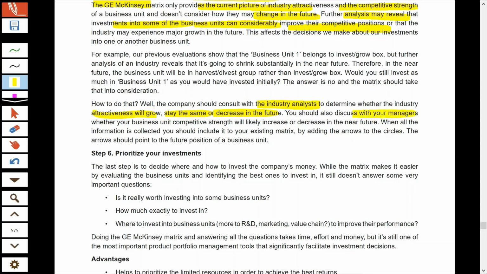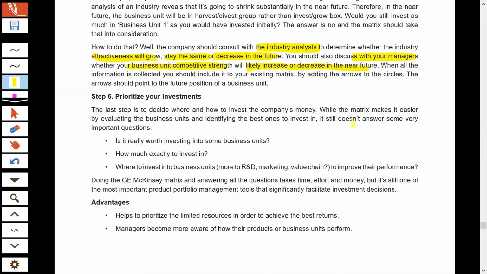You should also discuss with your managers who are running your different businesses and your different products. You should talk to them about the current level of company strength and whether the company's strength will increase or decrease in future. On the basis of their opinions, you can decide whether you should actually invest or not and what would be the future scenario. And finally, prioritize your investment. That was the main purpose of doing GE. We need to decide where we should invest and how much we should invest.